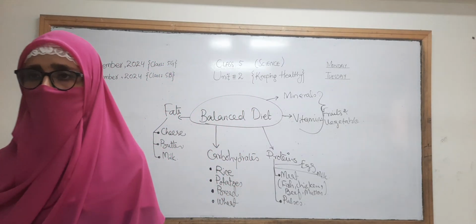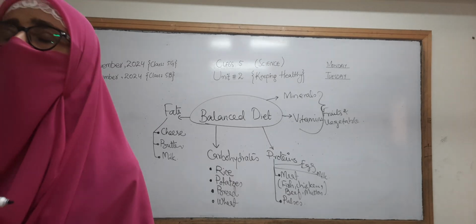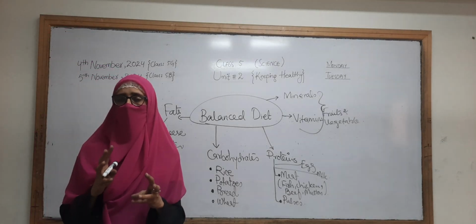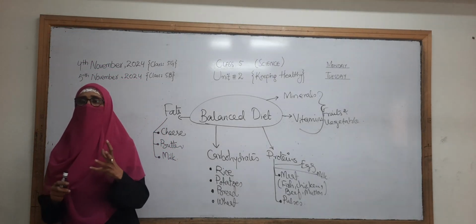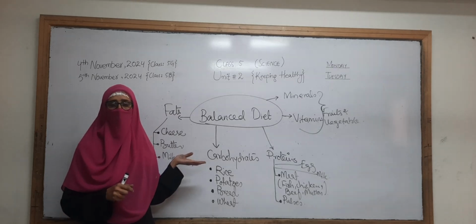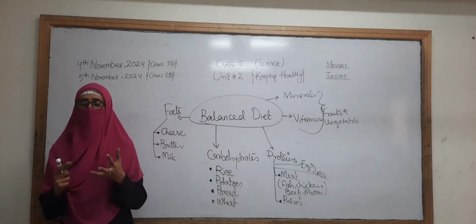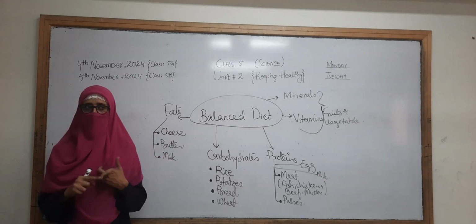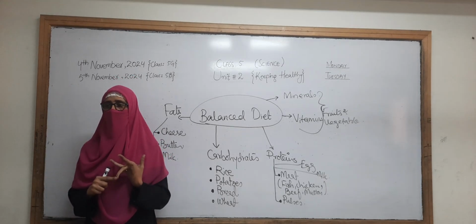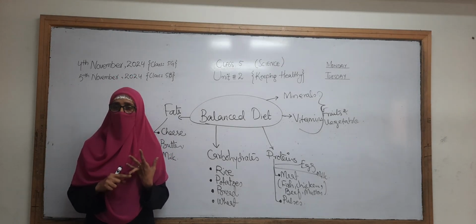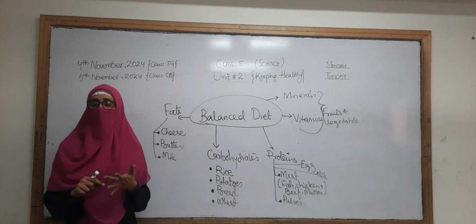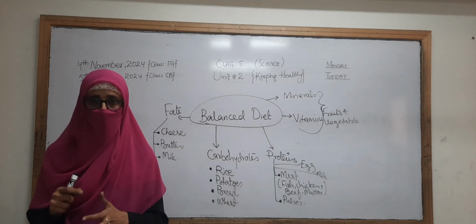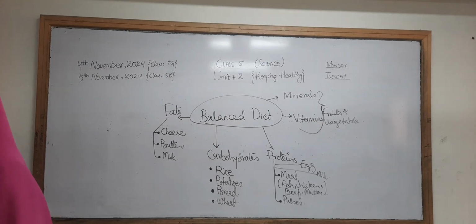All types of fruits and vegetables have minerals and vitamins. It means that it is clear to you what a balanced diet is. Now Ramin, can you please tell me what is the purpose of taking a balanced diet? Good, it can give us energy. Any other function? It helps us to grow. It helps us to do different daily activities. Good. This is the previous topic that we have done.